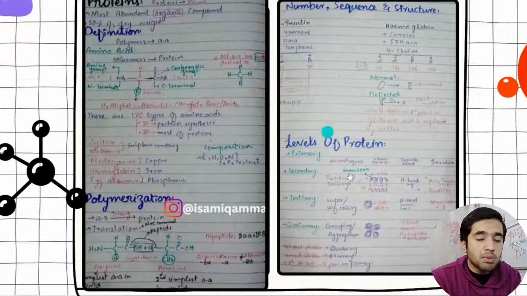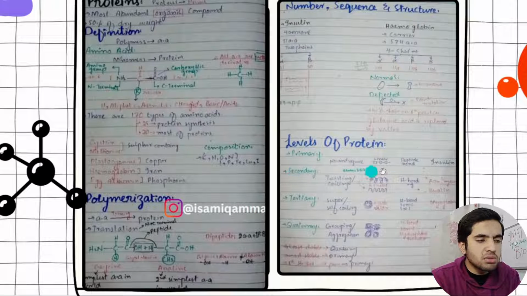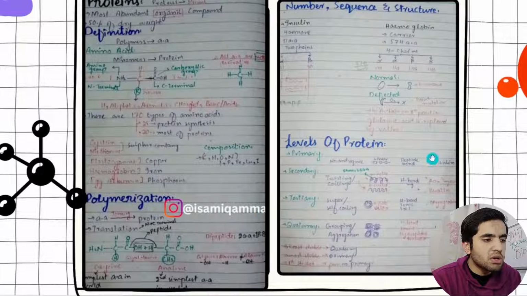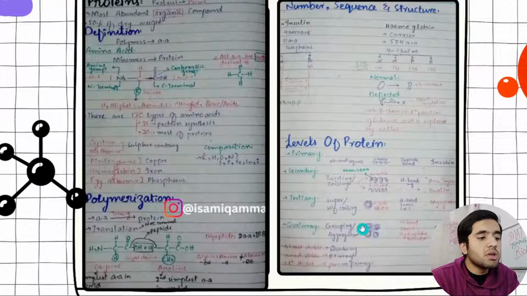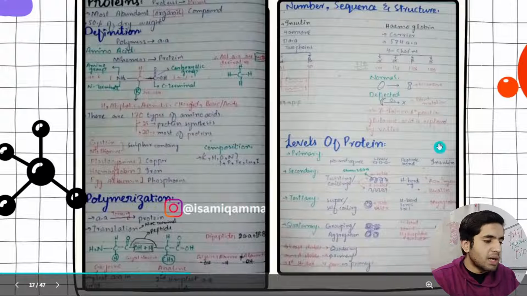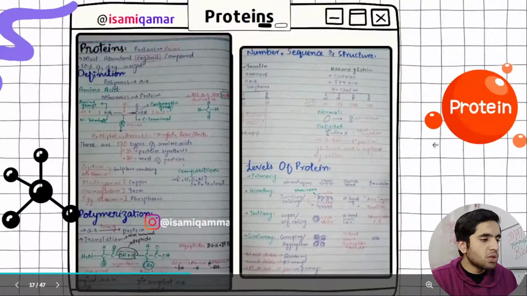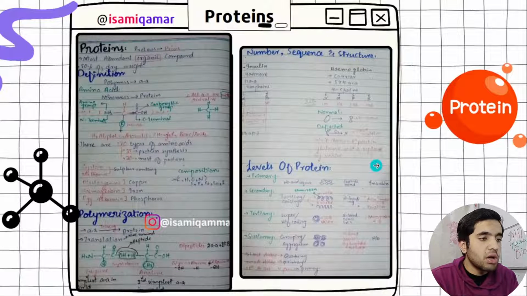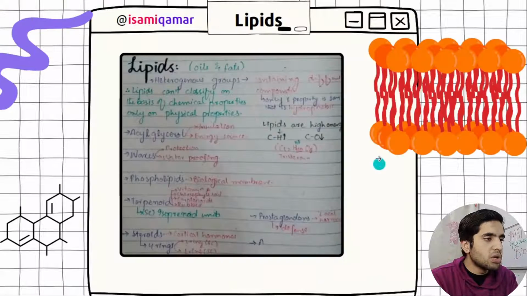These are the levels of protein. This is the most important thing in protein: primary, secondary, tertiary, and quaternary. And I have mentioned primary is linear, secondary is like a twist, twisting or coiling. Then we have got tertiary, and then we have got quaternary. I have written some examples here. Myoglobin is tertiary, and hemoglobin is quaternary. I have added some more information. You can study. We do not have so much time, but let's go to lipids.